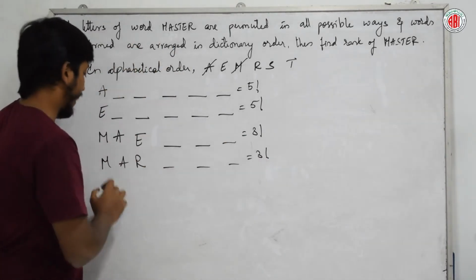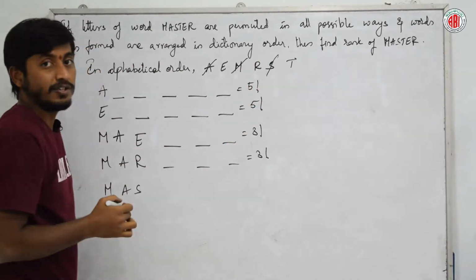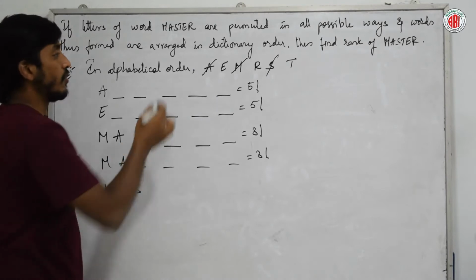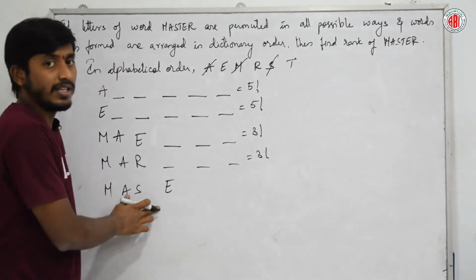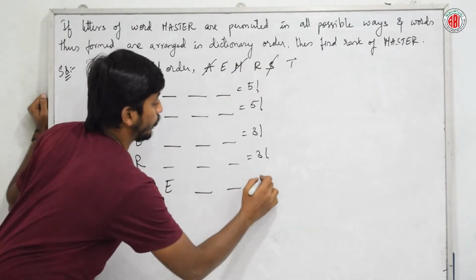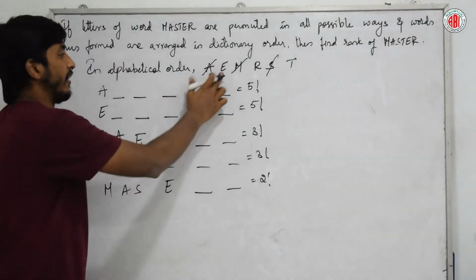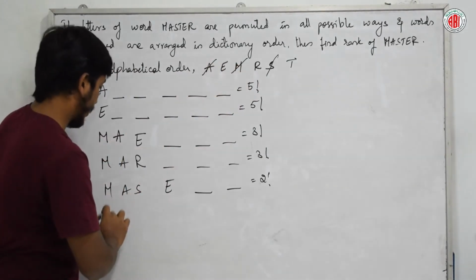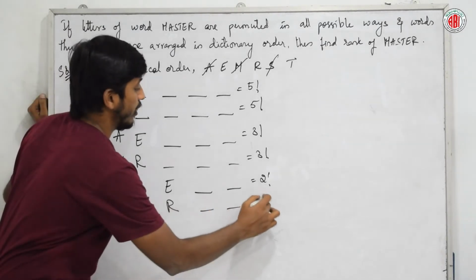Next, the next letter is S. Does S suit? Yes, obviously. So again come from the first. E. Is E suiting in this position? No, right? So the left out letters are 2. Next, after E, the next letter is R. M, A, S, R. Again, are they suitable?